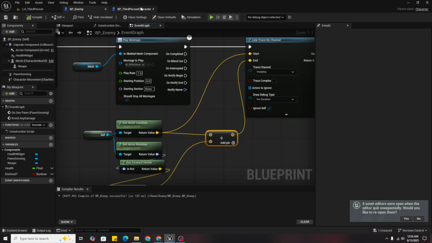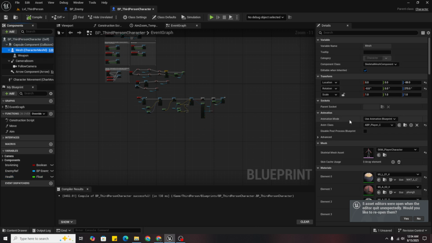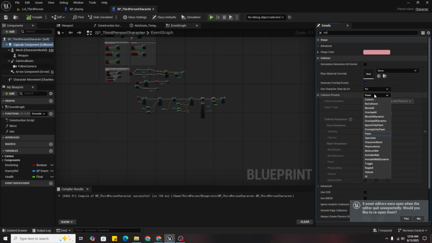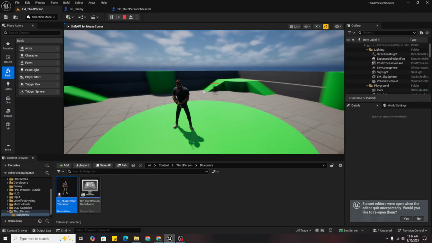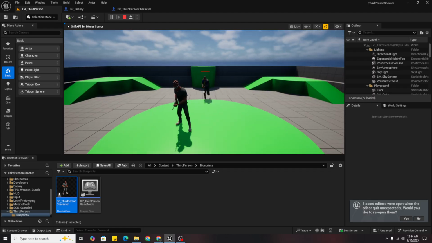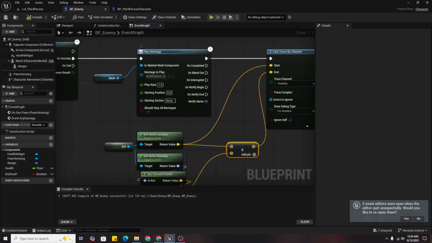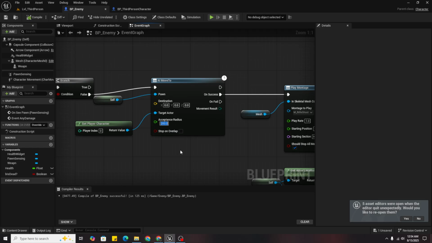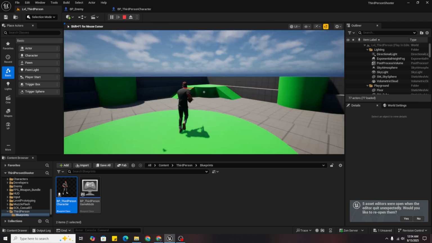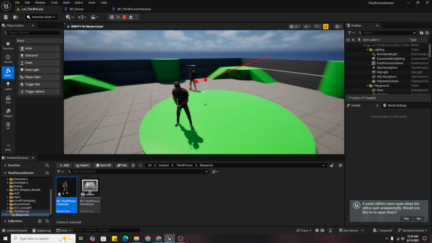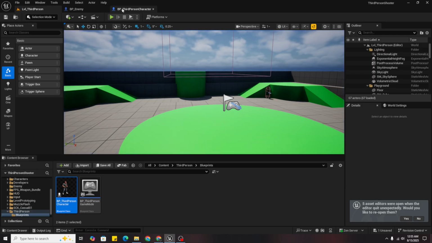So now in my player I will go to my mesh and collision box and set the collision to block all, and now you can see if he attacks it goes, but he attacks from very so we can just write 500, so it attacks from far. Now it's after that